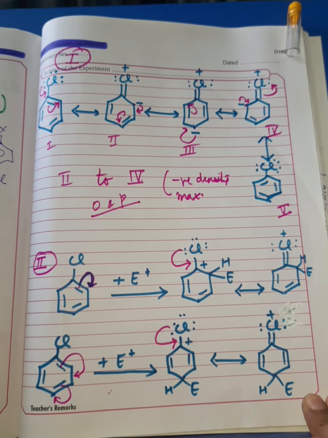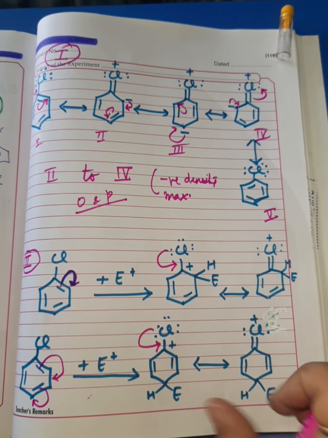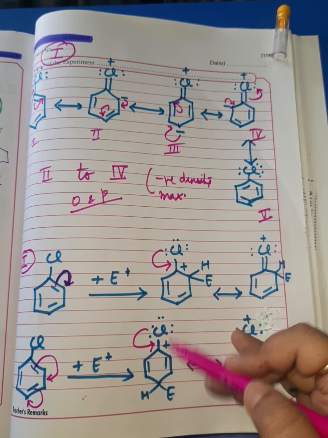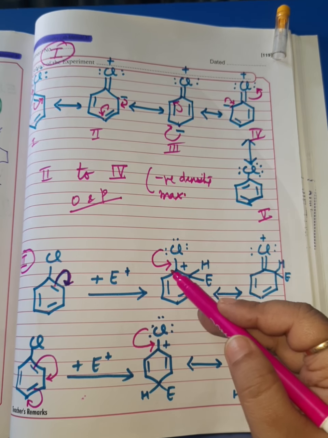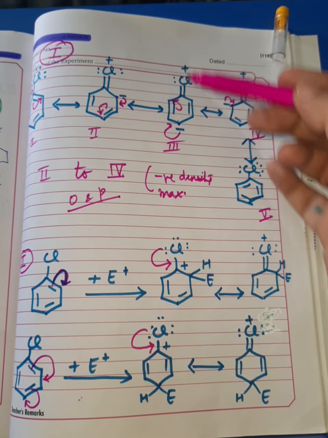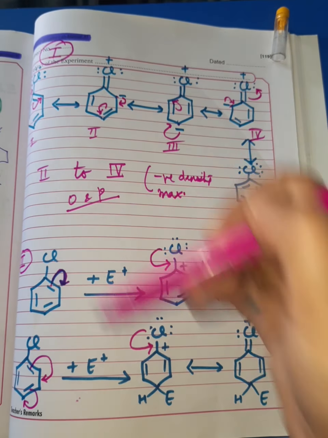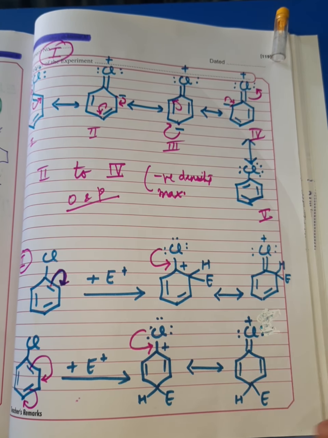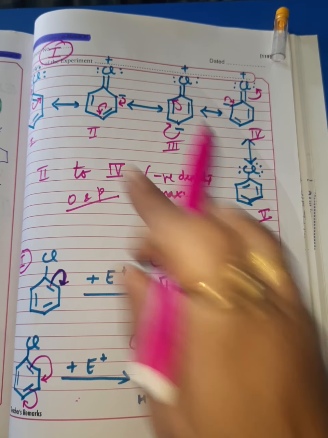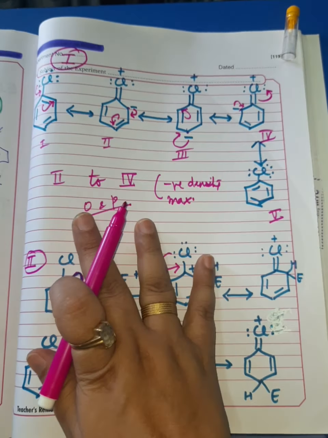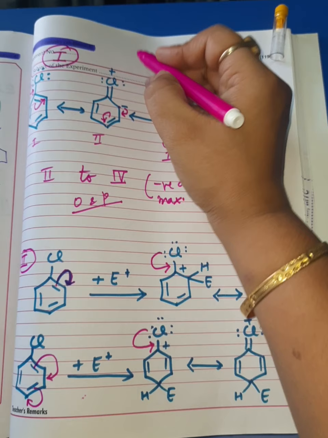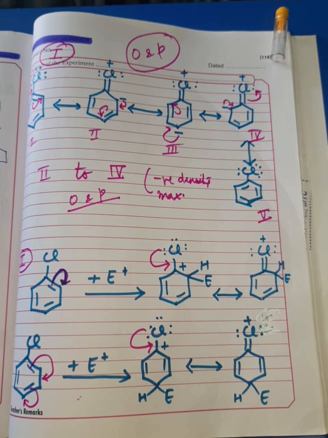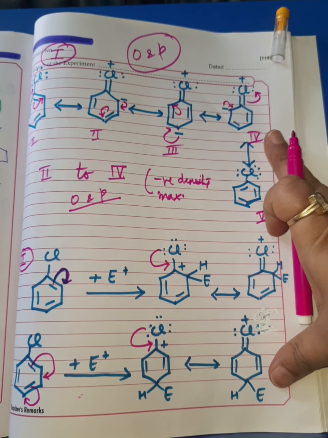And second thing, when any electrophile attacks at the ortho or para position, the carbocation which is formed is getting stabilized by the chlorine atom. So these two factors cumulatively sum up to the very important fact that electrophilic substitution reaction of haloarenes takes place at ortho and para position, not at the meta position. So this way we can explain the logic.